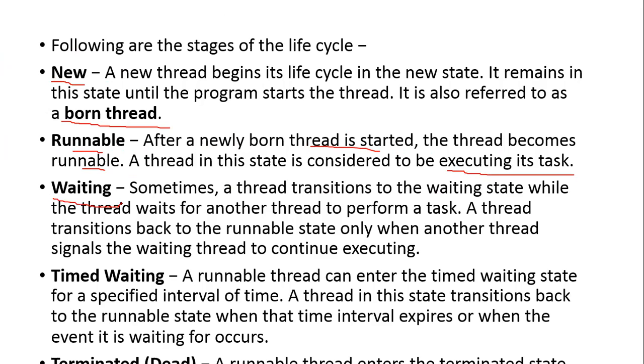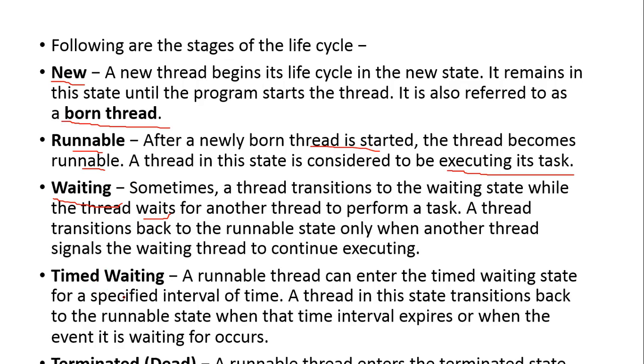Next comes waiting. The word itself says it: in case any halt is given to your process or any part of your program, you need to halt and allow the next process to perform the task. In that case, you will enter into a wait state. Next, timed waiting. There are certain times you will be made to wait, with the same logic as waiting, but for a specific interval of time, like 5 milliseconds, by which time another process will finish.